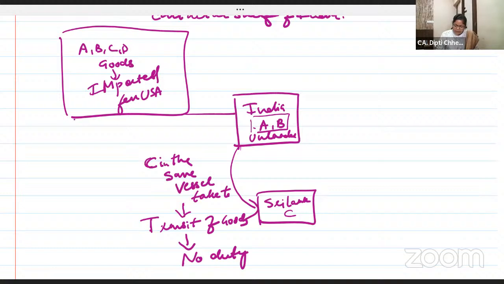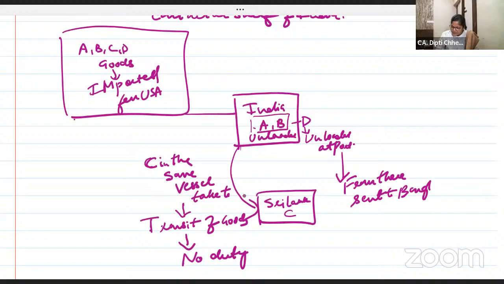Okay. Now D. D is also unloaded at port, say Mumbai port. From there, sent to Bangladesh in other vessel.